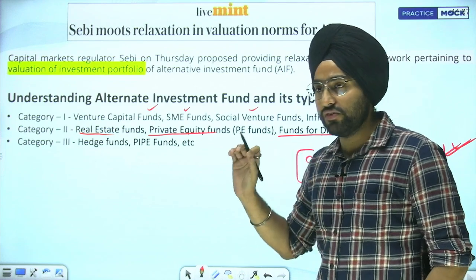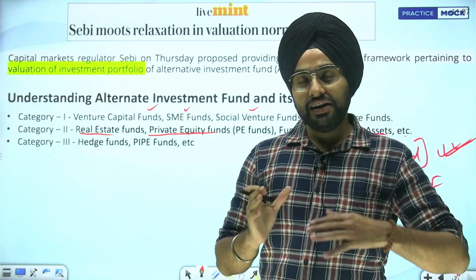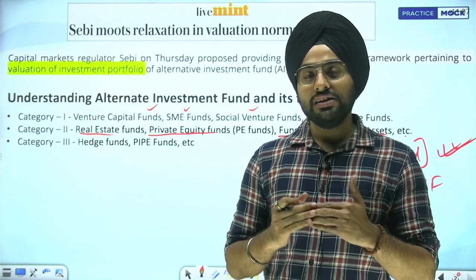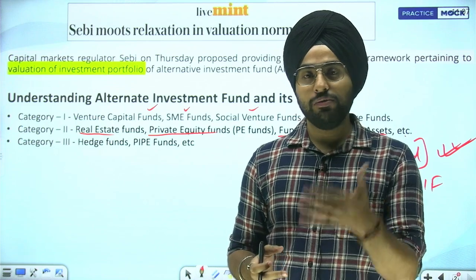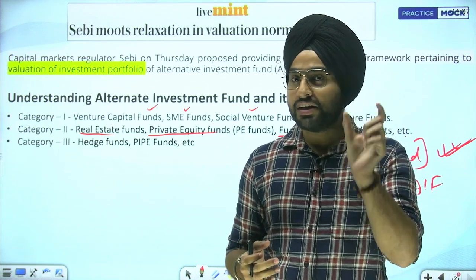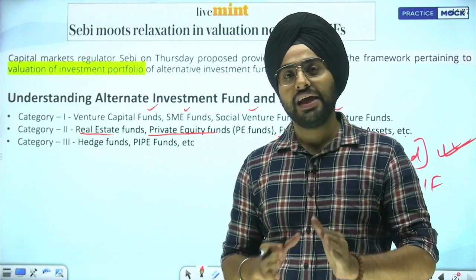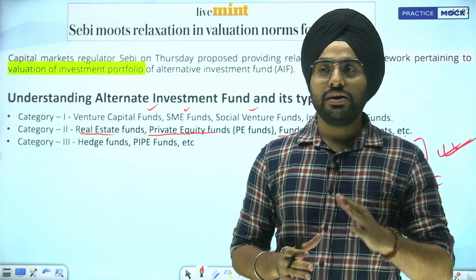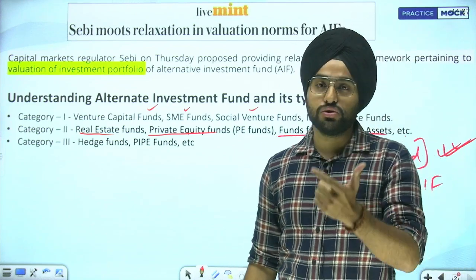Apart from this, one thing I want to tell you: in an AIF there is a sponsor who is starting the AIF, then his partners are promoters. Like there will be one owner who started the first step, that will be the sponsor, his partners are promoters, and then those who are managing it are managers. Now then there are also trustees.